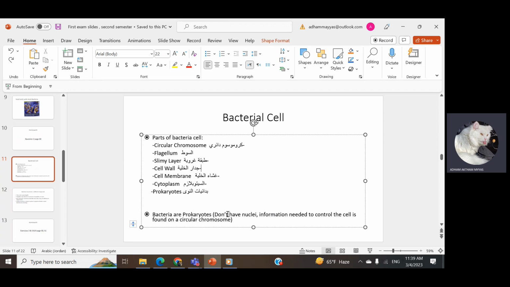Bacteria are prokaryotes. They often don't have a nucleus, or the information needed to control the cell. It's found in a circular chromosome. So that's the meaning of prokaryotes.